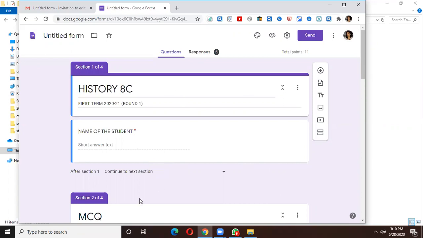Now this is the paper that I have got. I had sent it to my children and I have got the responses. Now let me tell you what this word responses means. When you give the link in the WhatsApp and the children start answering, teachers, keep in mind you have to keep this paper opened right in front of you. The link that you have sent to your children, you have to keep that particular paper in front of you.